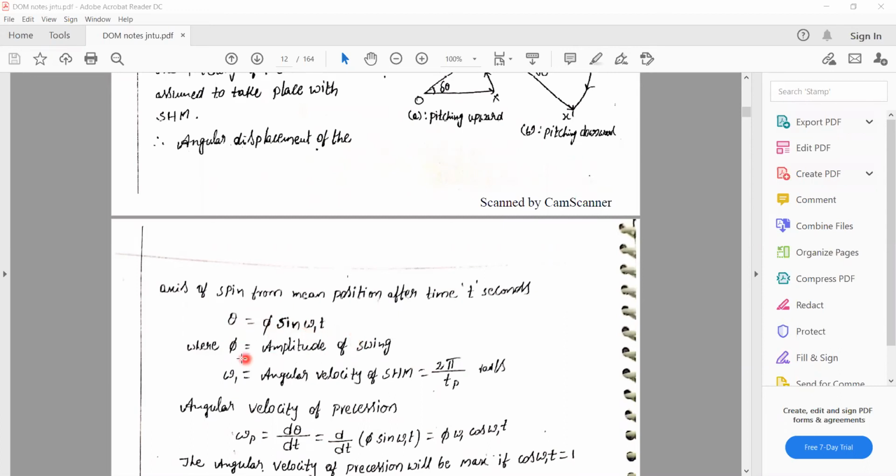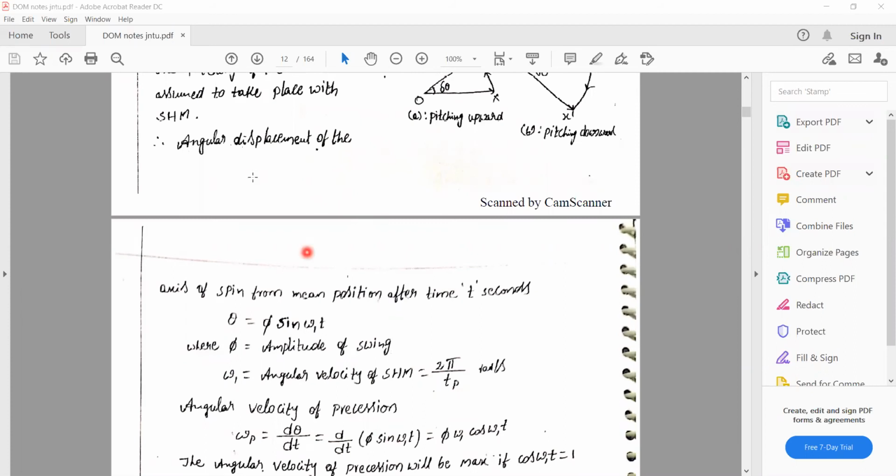We already know the SHM equation and coordinate values, where x and y are the coordinates, and they are written this way. In this, phi represents the amplitude of the swing and omega 1 represents the angular velocity of SHM, the simple harmonic motion. Omega 1 is also represented as 2 pi by Tp, where Tp means time period.